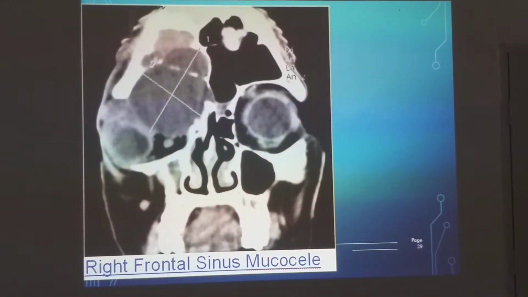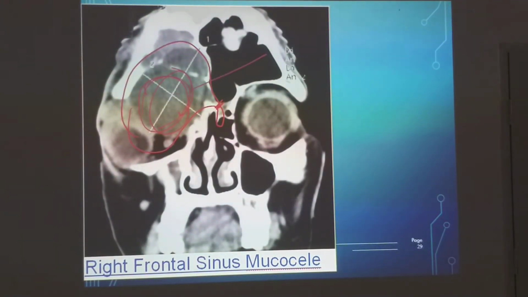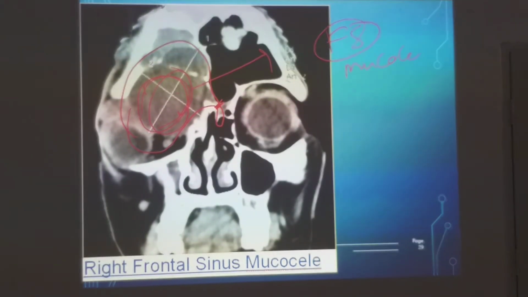So you can see a picture here. Because the frontal sinus drains through a duct, if it gets obstructed, the fluid gets collected here. That is called a frontal sinus mucocele. This is very important.